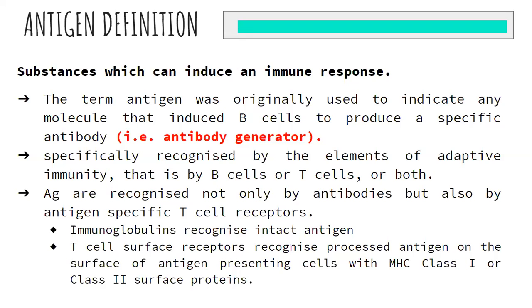That means immunoglobulins or antibodies can recognize a naive antigen, whereas a T cell surface receptor can recognize only an antigen processed by phagocytic cells.